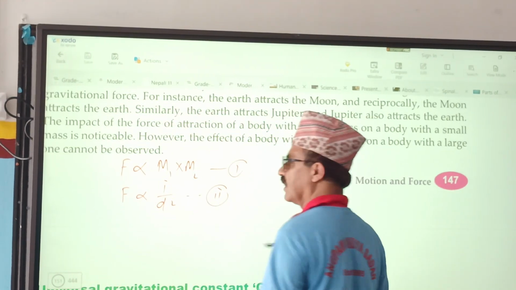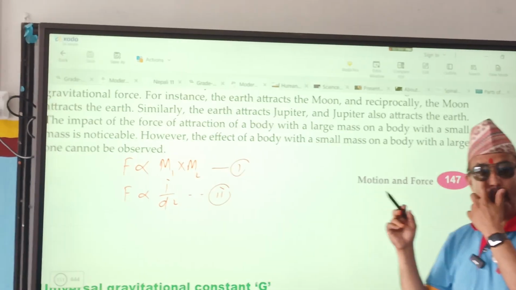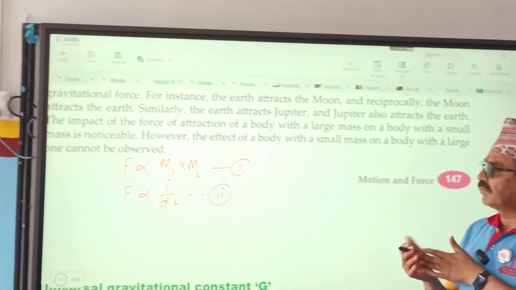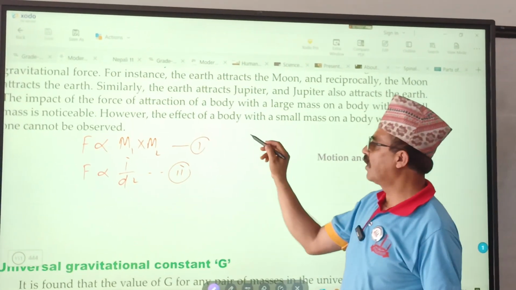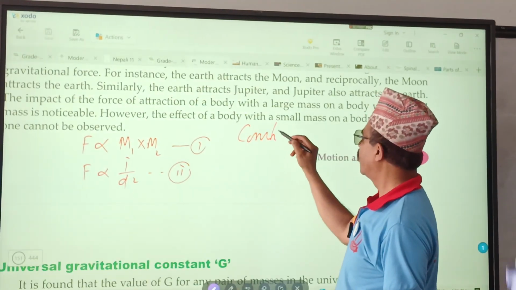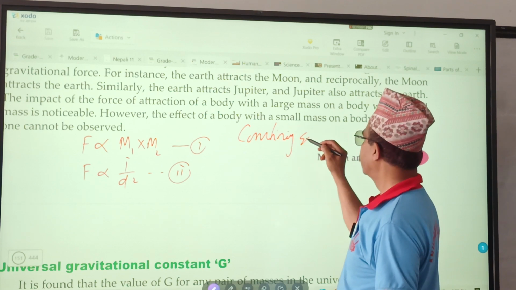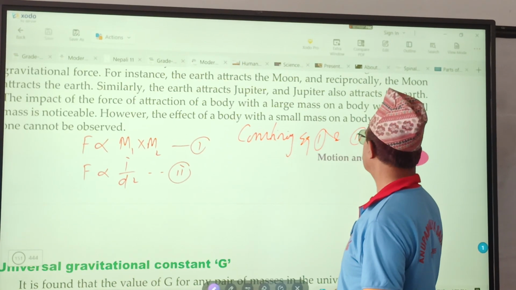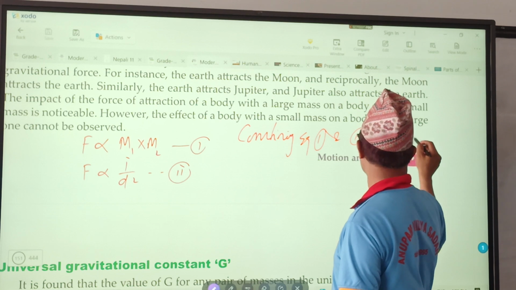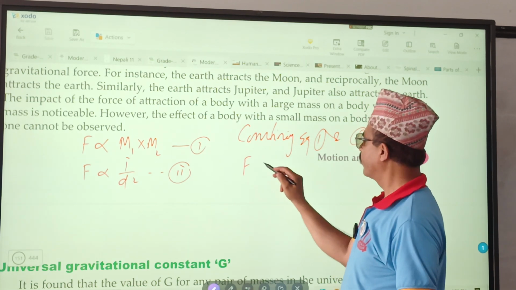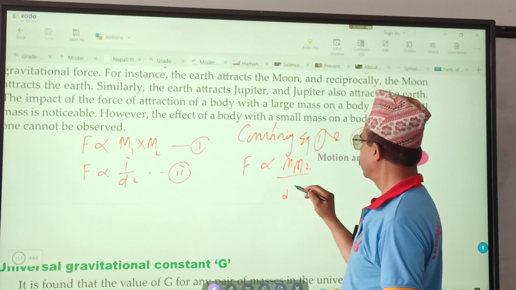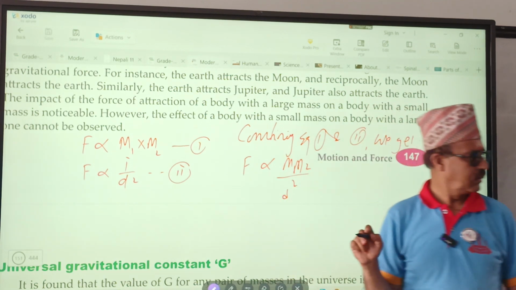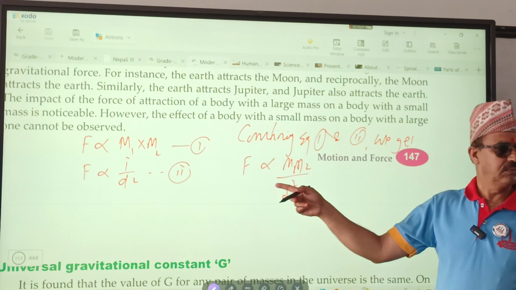Okay, students, look at the formula. What is the formula? F proportional to M1 times M2, F proportional to 1 by D square. So when we combine these two, combining equation 1 and 2, we get F proportional to M1 M2 by D square. Look at the relation. What is the relation now?